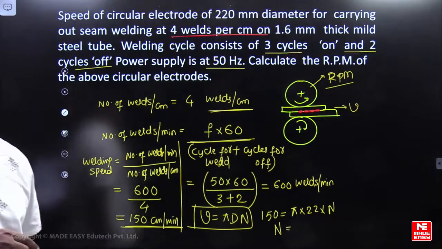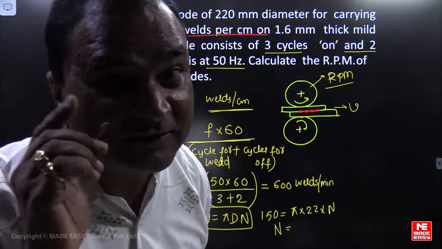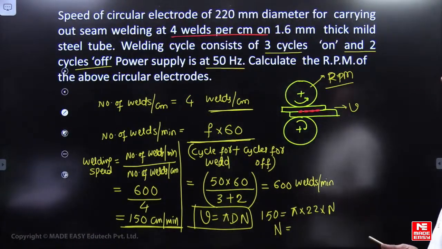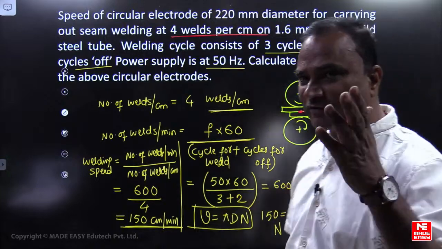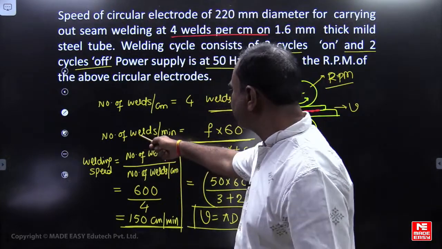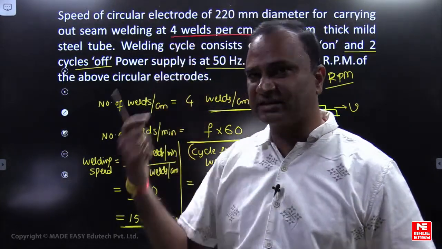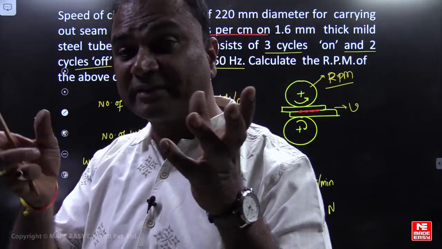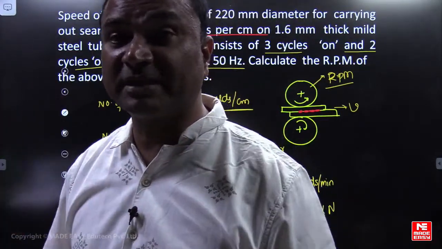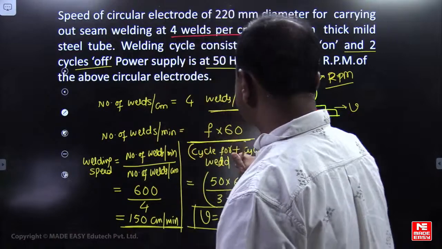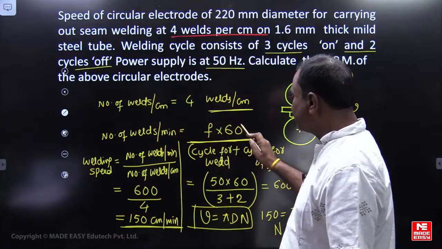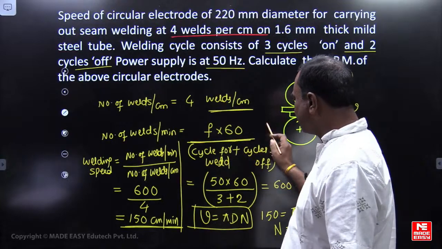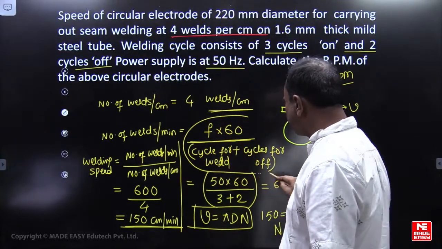It's a good question. It's related to seam welding. In the workbook we have solved, friends, where number of welds per minute was directly given in the problem. But here, if a power supply is given, on, off, then we have to remember this equation: frequency multiplied by 60, by number of cycles on plus number of cycles off. This formula please try to remember.